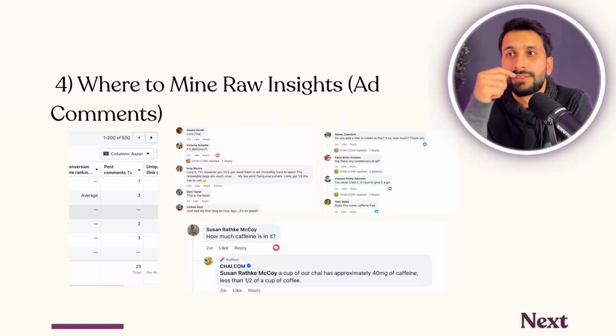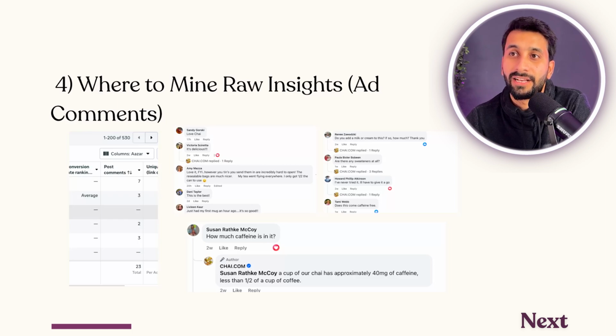That's the key insight. The second one that most people ignore, because they just go to Reddit since everybody talks about it and it's obvious, is ad comments. Reddit is the gold mine. ChatGPT stopped using it, but we should not, for our insights. So for example, this is my chai brand and most people say they love chai. They say it's delicious, but then ask how much caffeine is in it? We did not talk about it. And so we can use that as an angle.